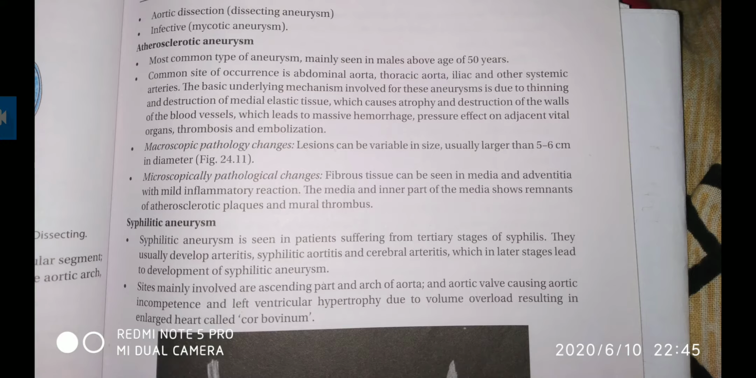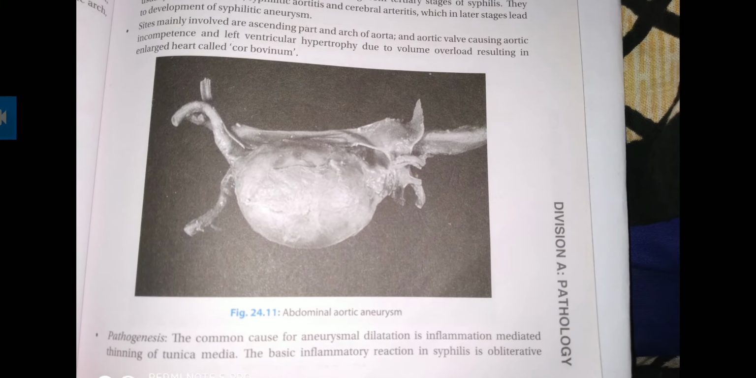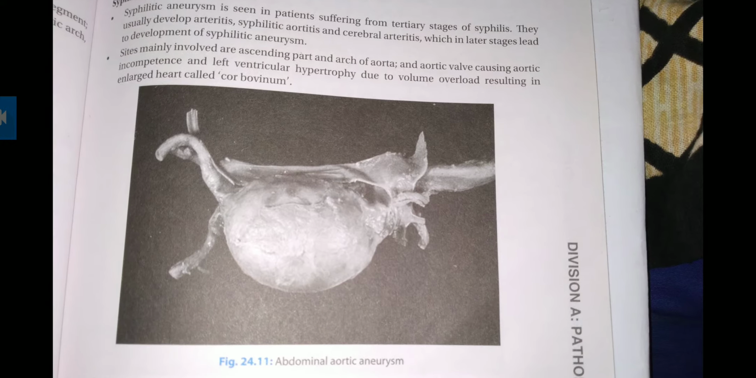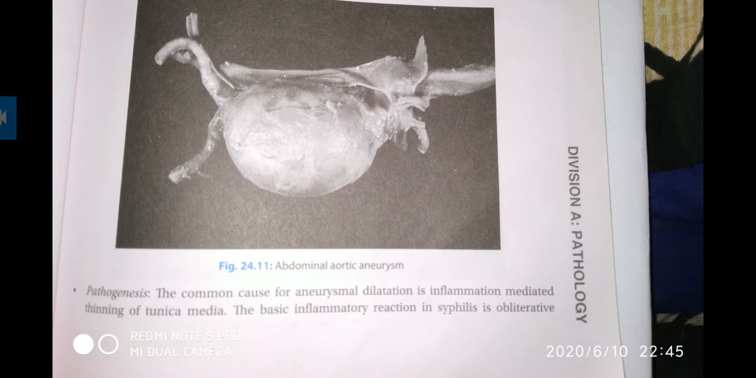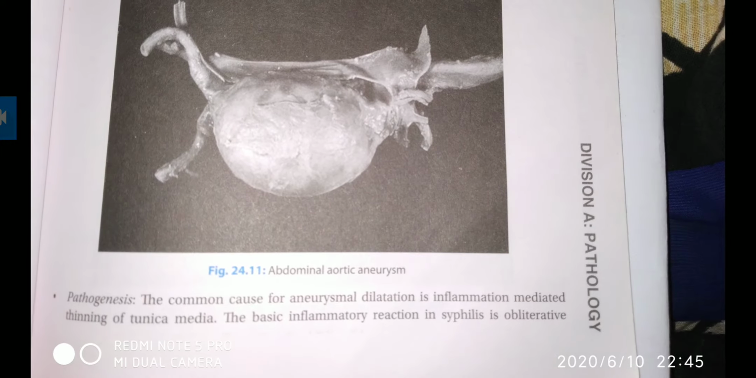Here the patients are suffering from the tertiary stage of syphilis, and it usually affects the arteries, syphilitic aortic and cerebral arteries, which lead to syphilitic aneurysm. Here you can see the abnormal aortic aneurysm. Then what is the pathogenesis through which it occurs?